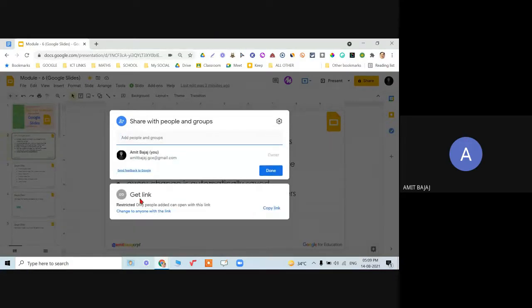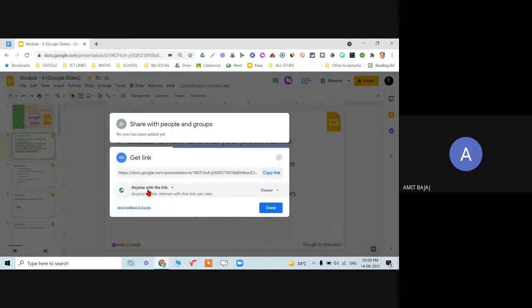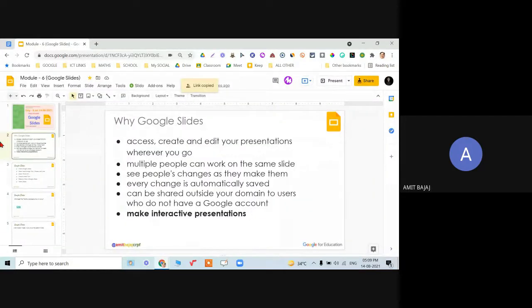The other option is get link. As already seen, when I click on change to everyone with the link, then you see again the options are coming as a viewer, commenter, and an editor. So the direct link can be copied and this can be shared. So when I click copy link and done, and when I put it in a WhatsApp chat or wherever I want, it can be shared with everyone.